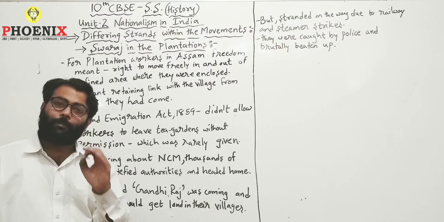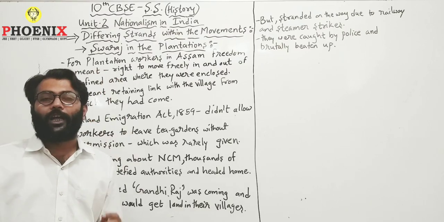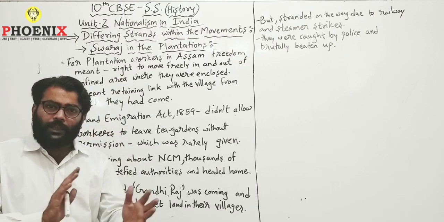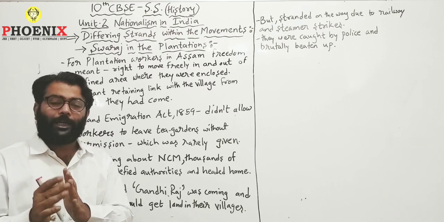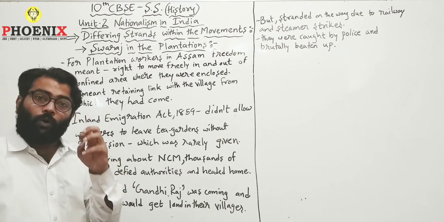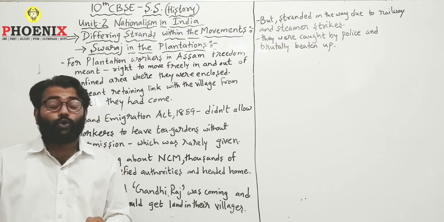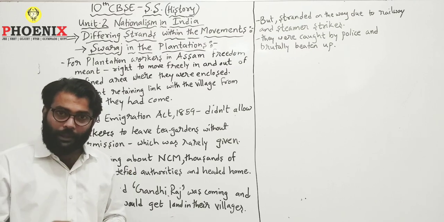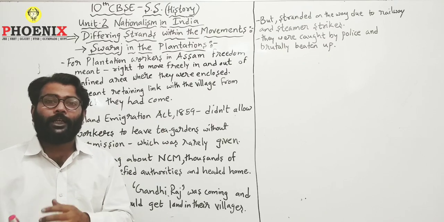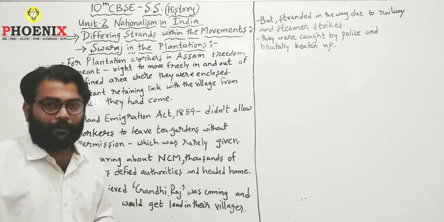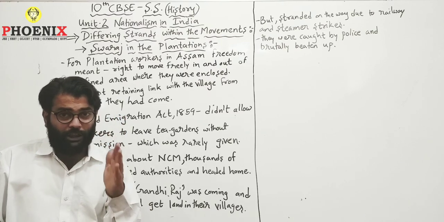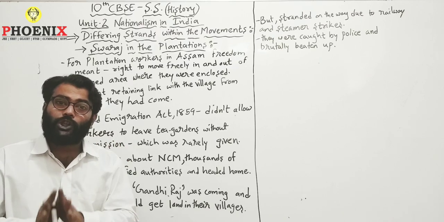Now what is a plantation? Plantation is a type of cultivation where cash crops are grown, like tea, coffee, rubber, etc., mostly in hilly terrains where the climatic conditions are a bit different from those of the plain area. So we will be talking about the plantation workers of Assam, those who used to work in tea gardens, growing the tea, plucking the tea leaves and collecting them, and also helping in the loading and unloading of the tea leaves. Most of the plantation workers in the tea gardens in Assam were not originally from Assam.